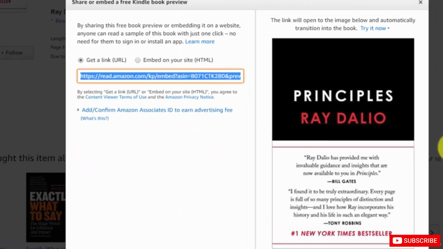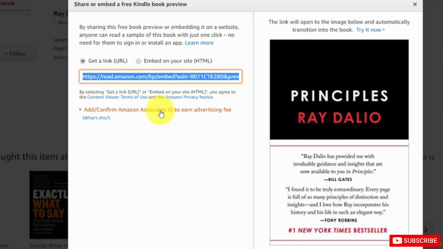Now, one of the things that you may have noticed when you are sending a Kindle book preview is that you are encouraged to use your Amazon Associates ID to earn advertising revenue. Now, this is available to authors also, so that if you send individuals to your page with your Amazon Associates ID, you can earn as an associate as well as, if the individual buys the book, as an author also.